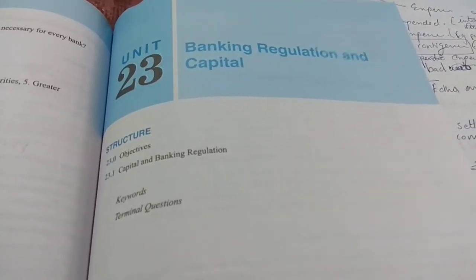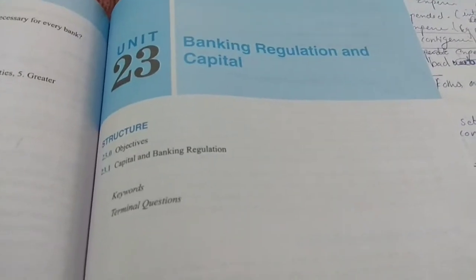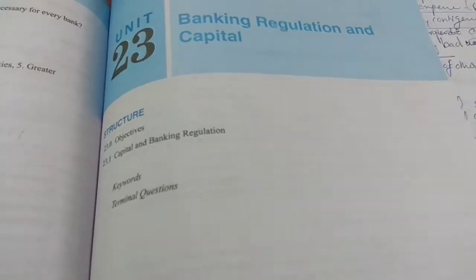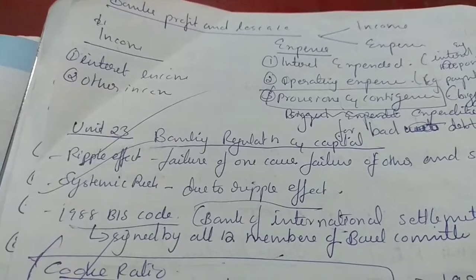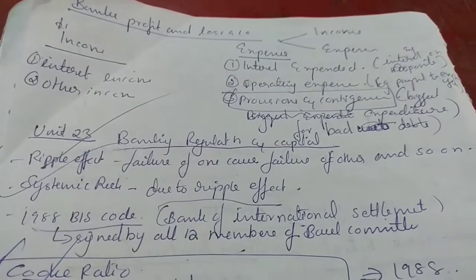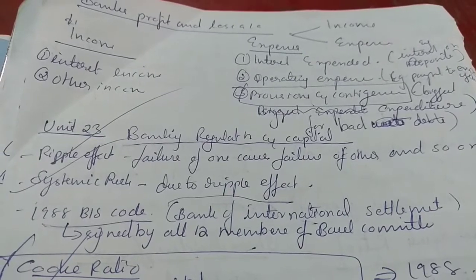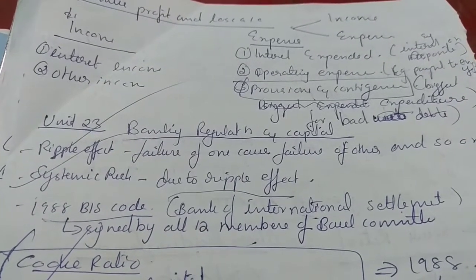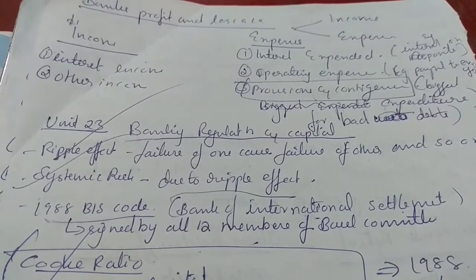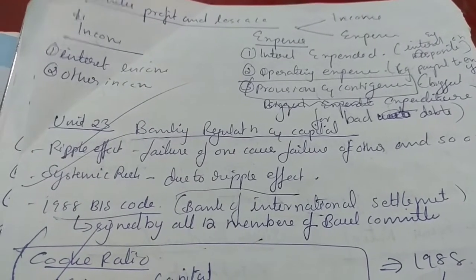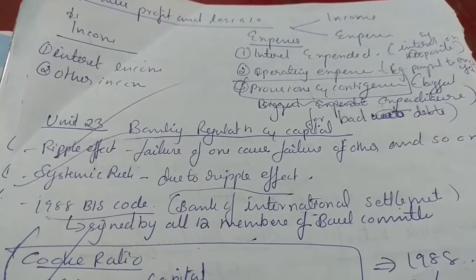Next is Unit 23, Module D of BFM, Banking Regulation and Capital. These are the important points from this chapter. Failure of one causes failure of the other and so on. This is known as ripple effect, and ripple effect causes systemic risks. This causes failure of a major bank, and sometimes it's also known as hazard risk.